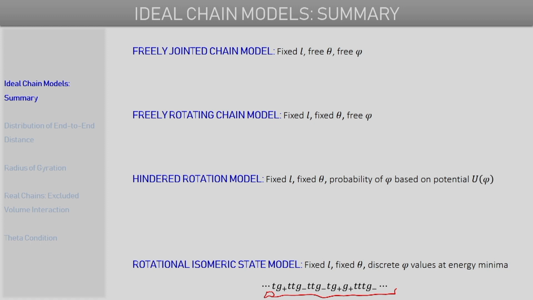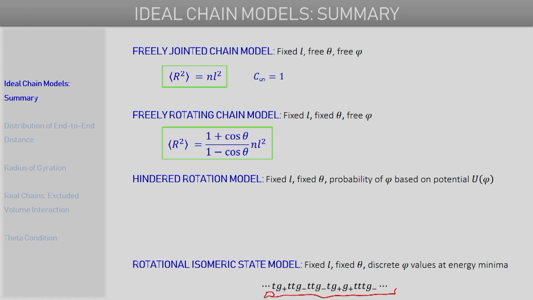We also discussed the different mean square end-to-end distances that we obtain for these different models. For the freely jointed model, the mean square end-to-end distance was basically NL squared, where N was the number of bonds and L was the length of a bond, and correspondingly the characteristic ratio, or C infinity, in this case is just 1.